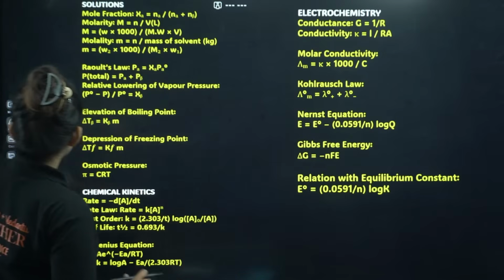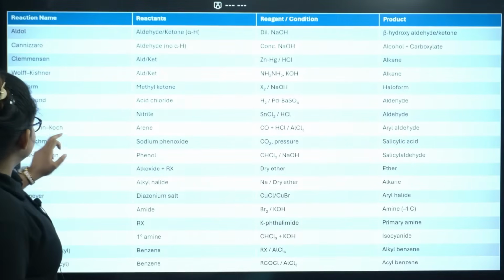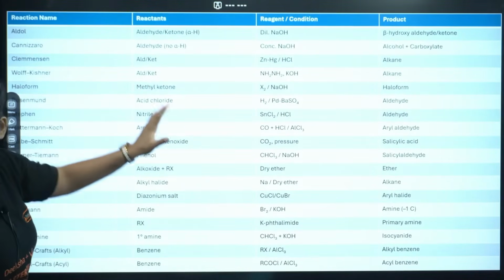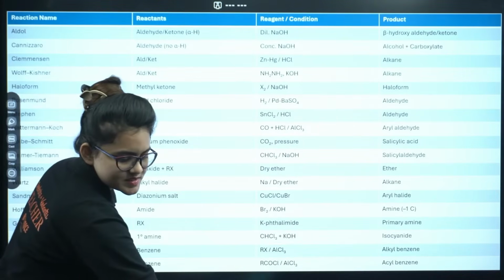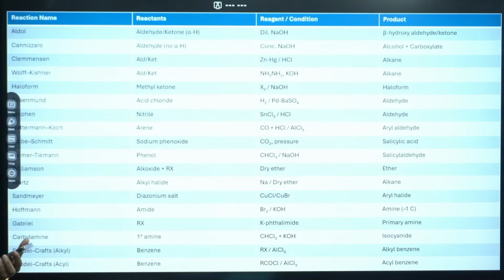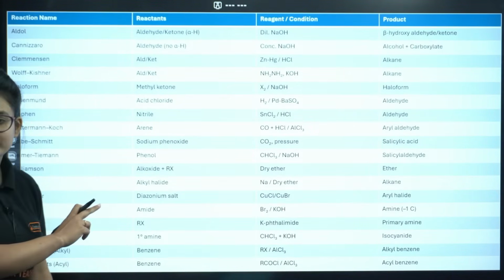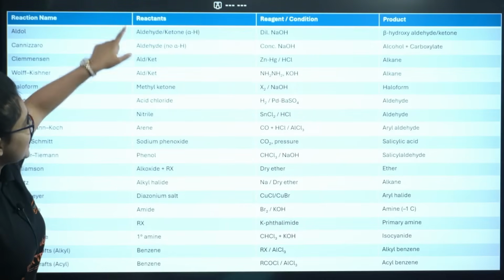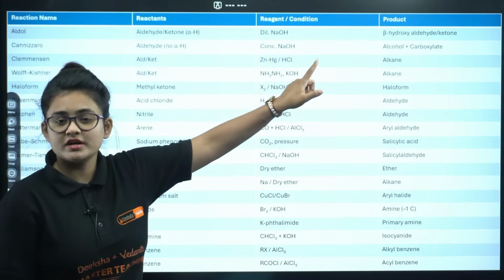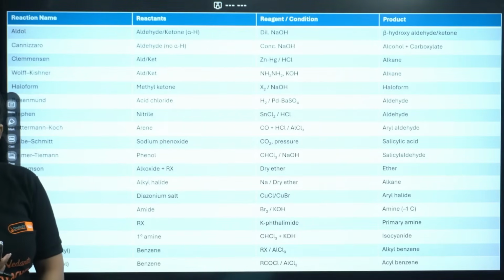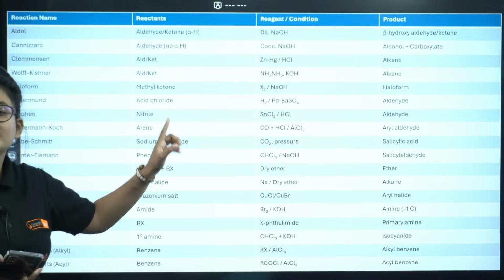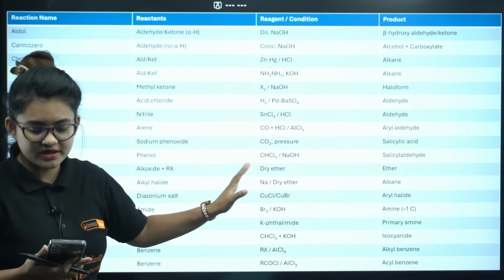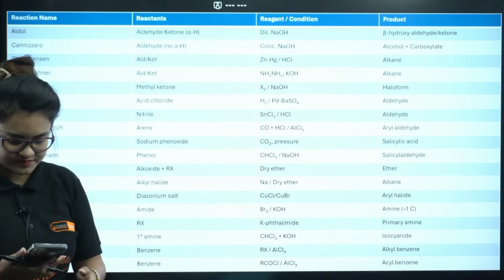Next, you can see this is complete organic in a single slide: all the reactants, reagents and products. So if you really want this, take a screenshot. It's really going to be helpful for last minute revision.